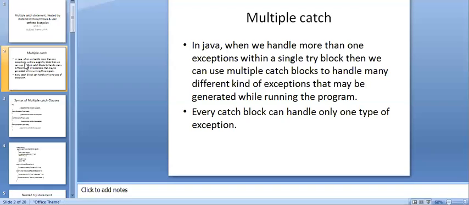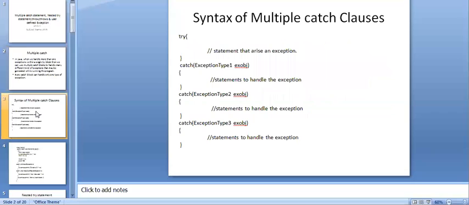Okay. In Java, once again, we have a single try block. In this single try block, we have more than one exception. To handle those exceptions, we have multiple catch blocks, because each catch block can handle only one type of exception. This is what a multiple catch statement or multiple catch clause is. So this is the syntax of your multiple catch clause.